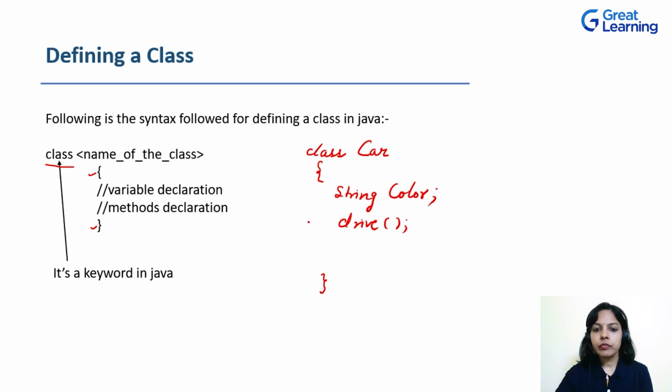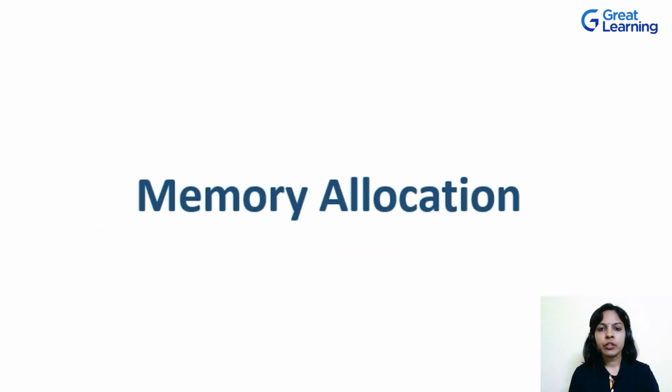Other concepts like the implementation for this method, the other codes and blocks, all these have to be included inside this class. But importantly, these two, that is methods and properties, have to be defined inside a class. Now let's try to understand how memory allocation is done for classes in Java.